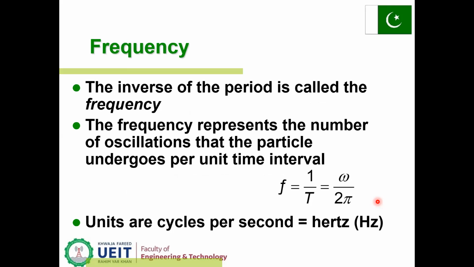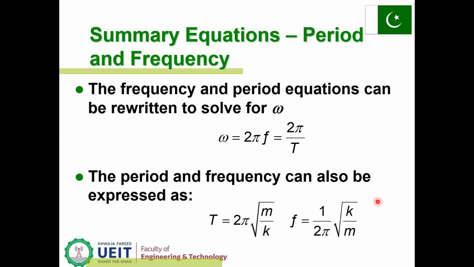Frequency is the inverse of the time period, and it is equal to f equal to 1 over T or tau. The frequency represents the number of oscillations that the particle undergoes per unit time interval. So f is equal to 1 over T, equal to omega over 2 pi. Units are hertz or radians per second.